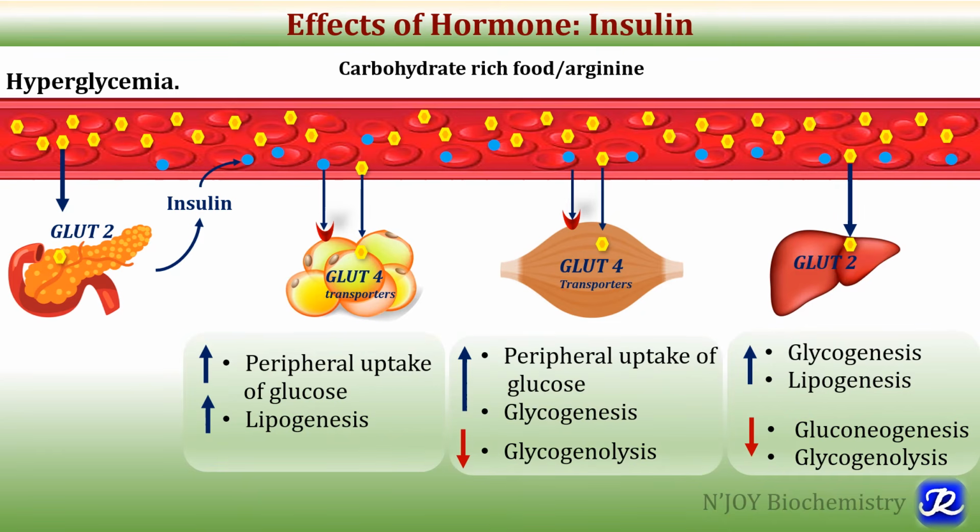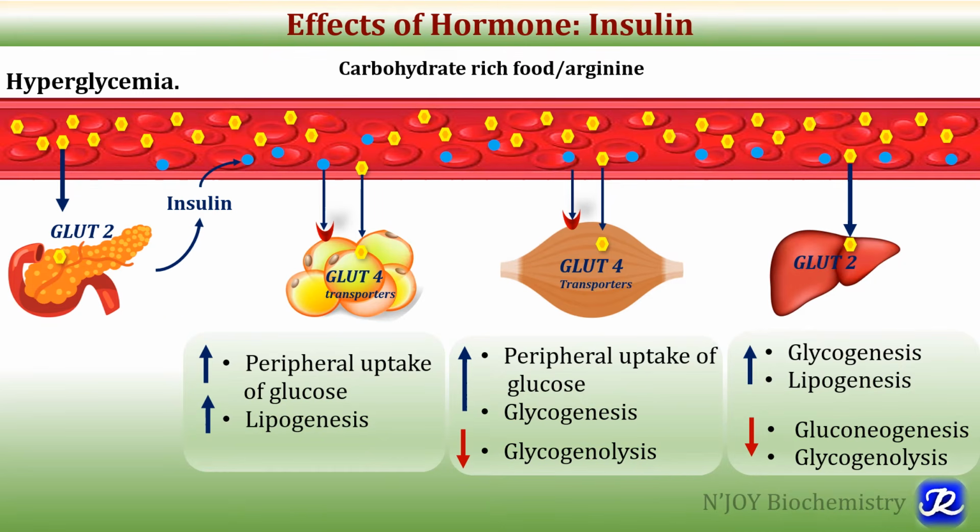What happens in the muscle? In the muscle also there is increased peripheral uptake of glucose, and it will help in glycogenesis. Insulin will help in glycogenesis, and it will also decrease glycogenolysis. Though the muscle glycogen is not helpful for maintaining blood glucose concentration, the process of glycogenolysis is decreased in the muscle as well.